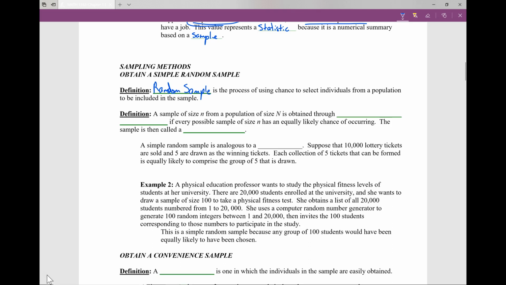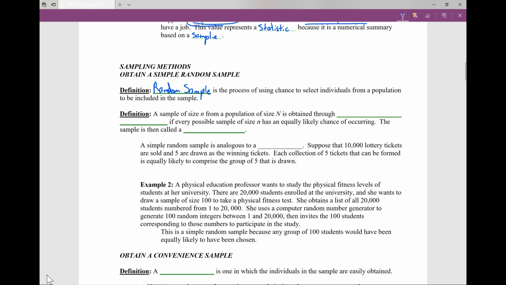So let's think about just putting everybody in a classroom, actually people's names, in a hat, and you mix them up and you pick 5 people. That is considered a random sample, okay?